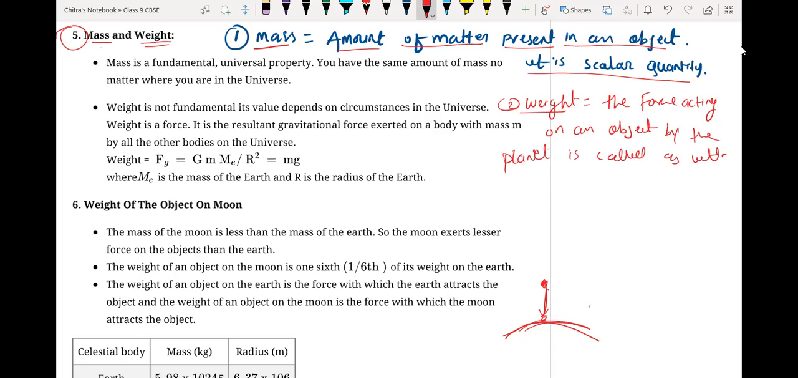Okay, and mass is a constant, beta. Mass is always constant, but weight changes from place to place, and it always works toward the center of Earth. That's why it is a vector quantity. Weight, because the force is working always toward the center of Earth. That force is called gravitational force.